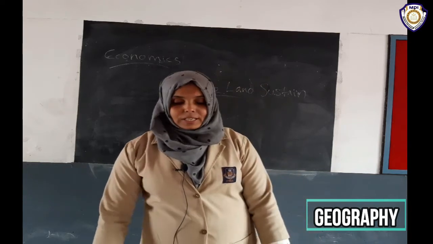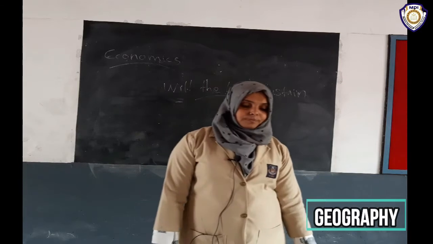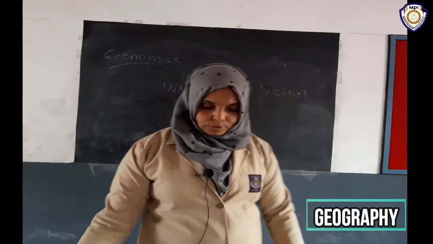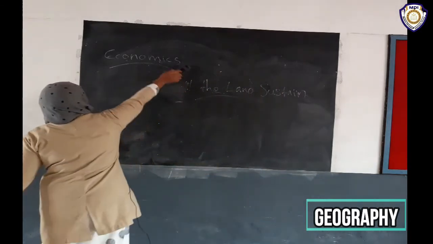Next we need to study climatic controls. What are climatic controls? Listen.